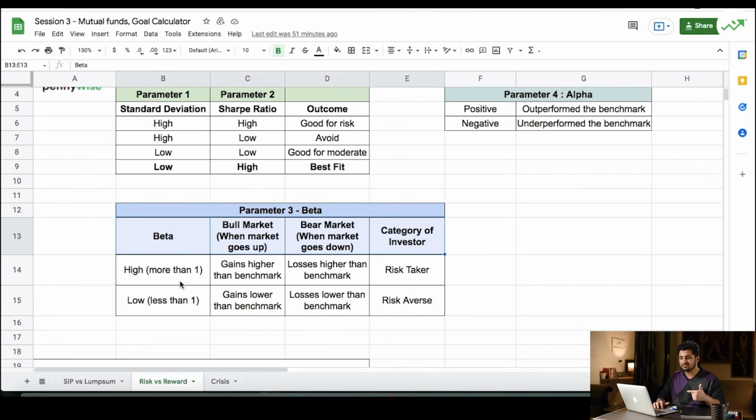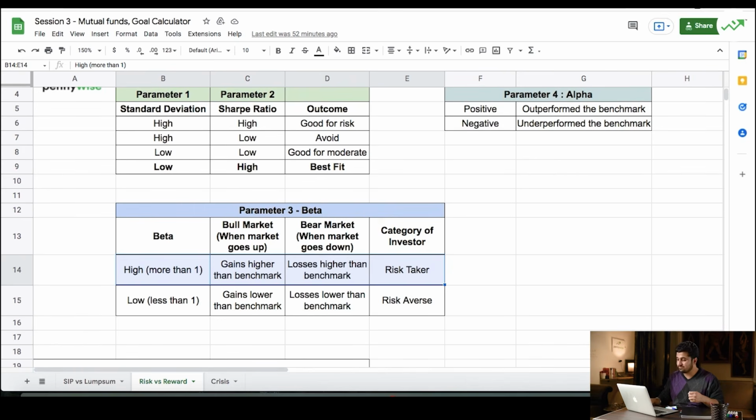And how do we read this? So, when the market goes up, if your beta is higher than 1, then whenever the market goes up, the gains are going to be higher than the benchmark. You'll make more money than the benchmark. But when market falls down, the losses are going to be also higher than that of the benchmark. The losses are going to be more than that of the benchmark. And so, this is good for people who can take risk.